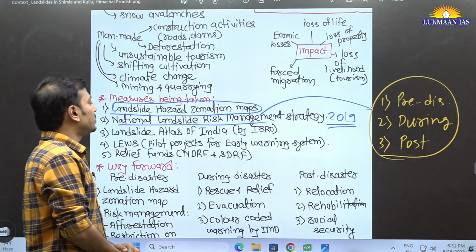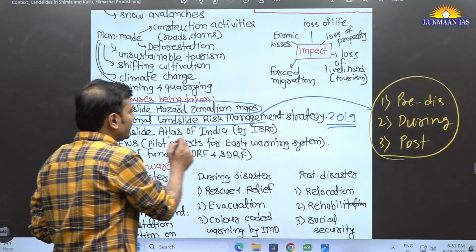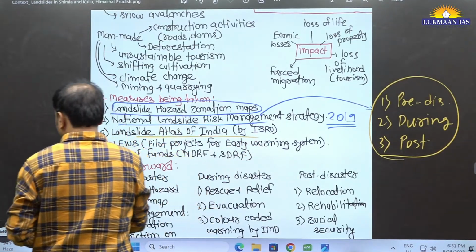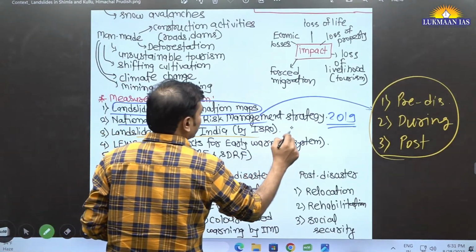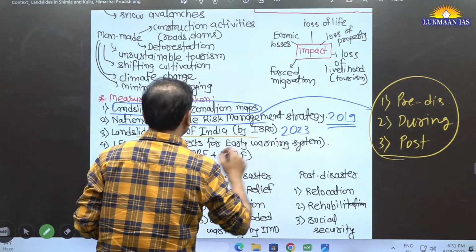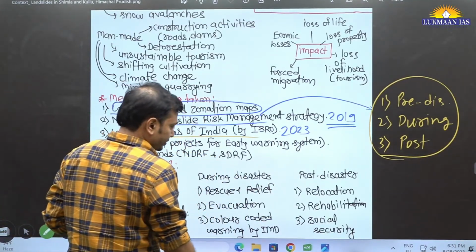Now let's talk about the next. The Landslide Atlas of India was recently released by ISRO in 2023. I will show that to you.